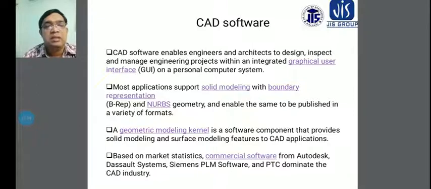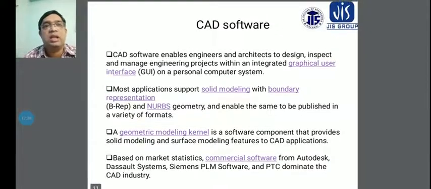The system will be used to compute and complete different types of project work, different types of engineering project management, and to inspect and manage the engineering project, the engineering instructions or the drawing. This is done within the integrated graphical user interface, the GUI.